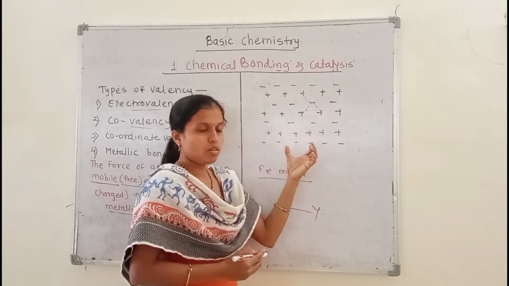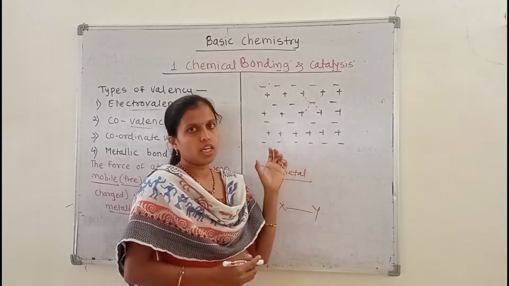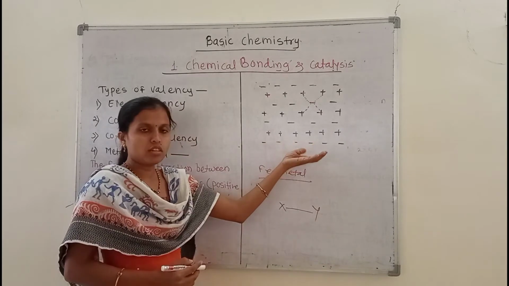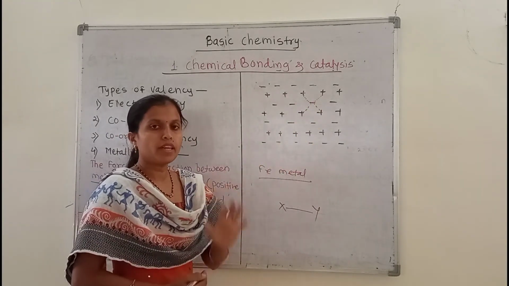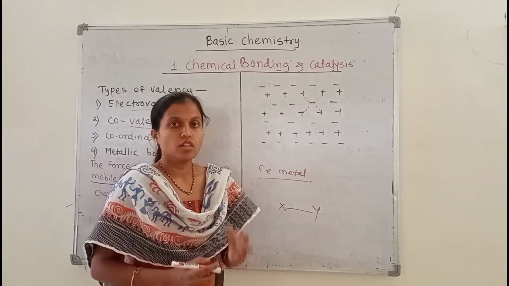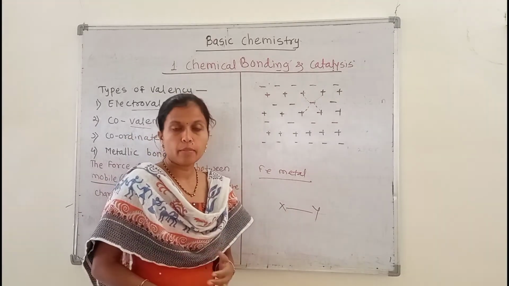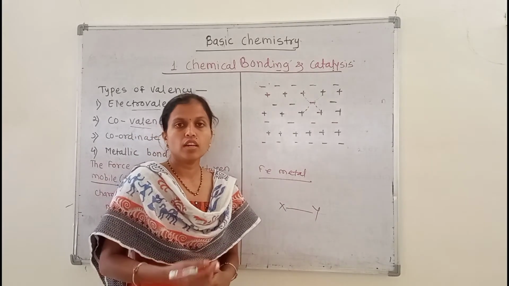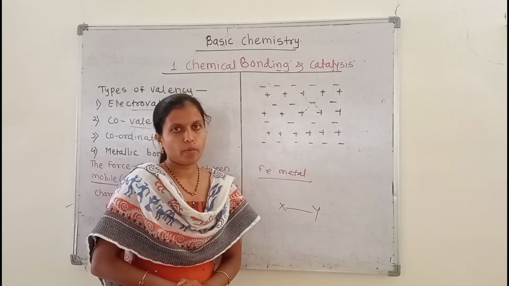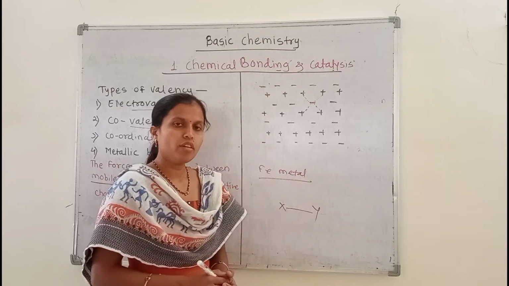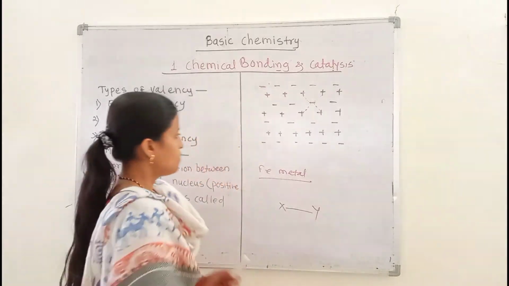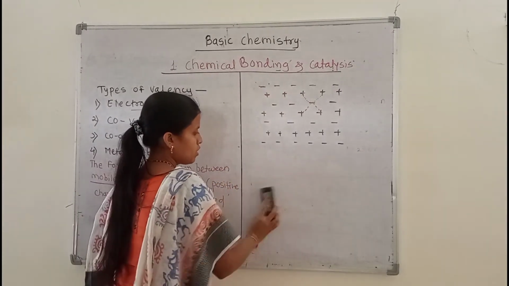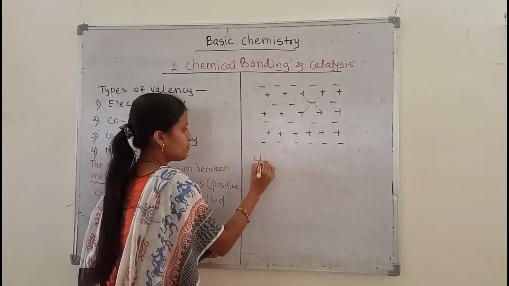Because of this force of attraction present in metallic bonding, metals are very hard and strong, and they show malleability, ductility and conductivity. So we first see the characteristics of metallic bonding.